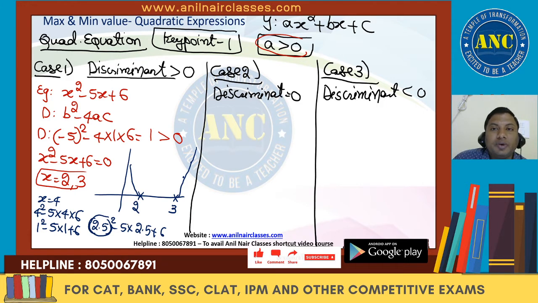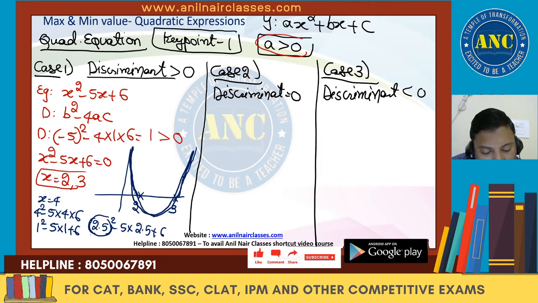6.25 plus 6 is nothing but 12.25. 5 into 2.5 is 12.5. 12.25 minus 12.5 is negative. That means you are getting a negative value. So it is clearly shown that the graph is going upwards. I hope you are all there with me.